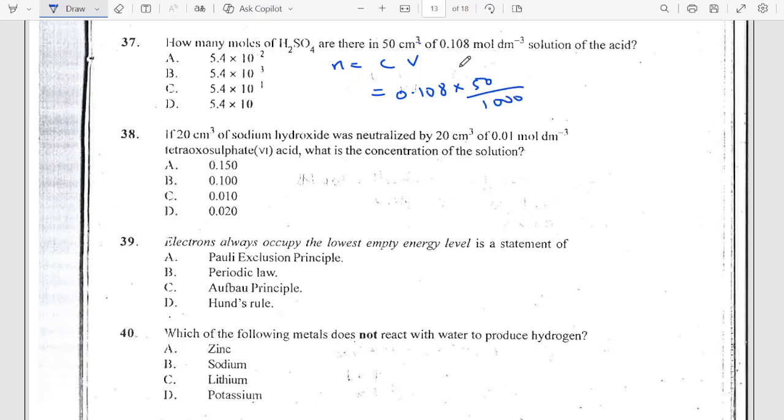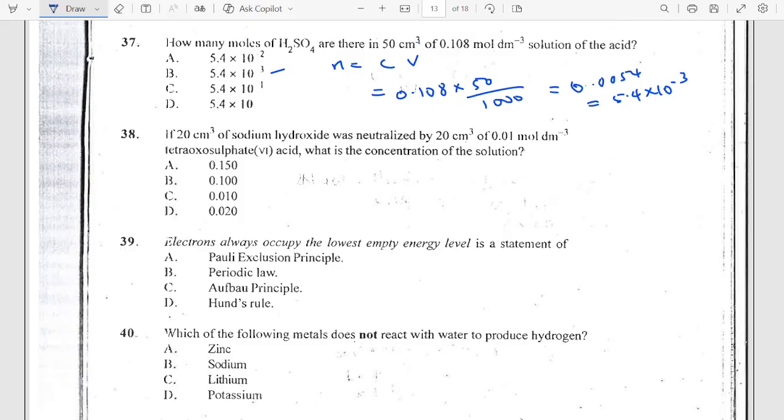If the volume is in cm cube, you must divide by 1000 to convert it to dm cube. Very important. So 0.108 multiplied by 50, then divided by 1000 gives me 0.0054, which means 5.4 times 10 to the power minus 3. So the answer is B.